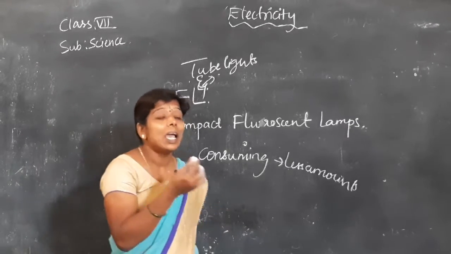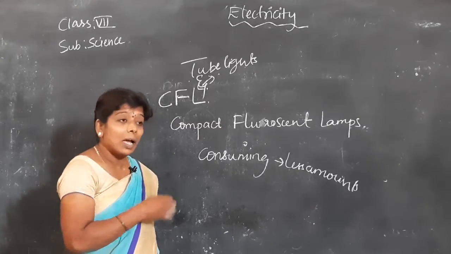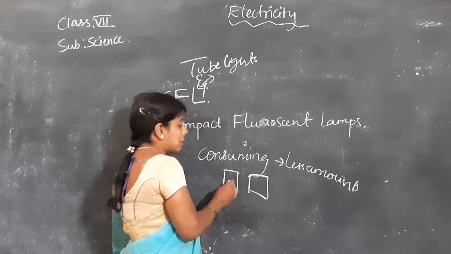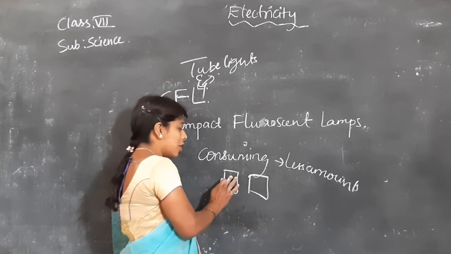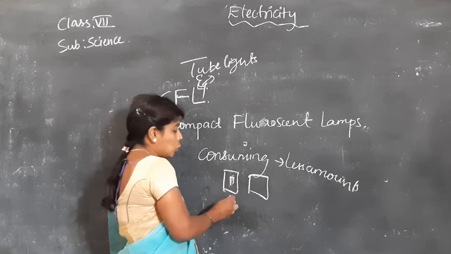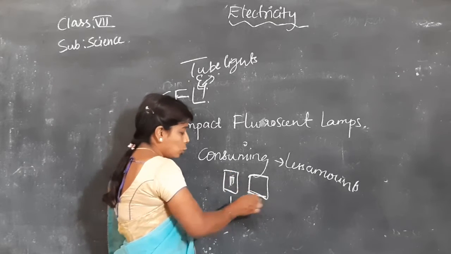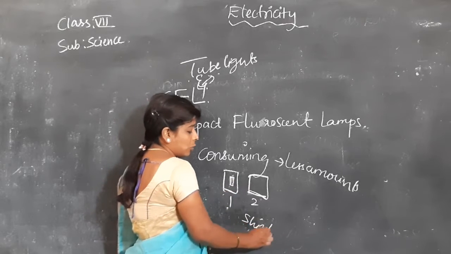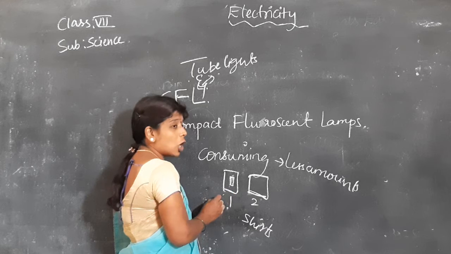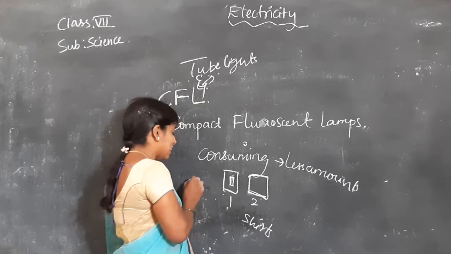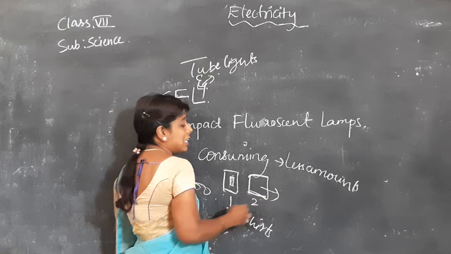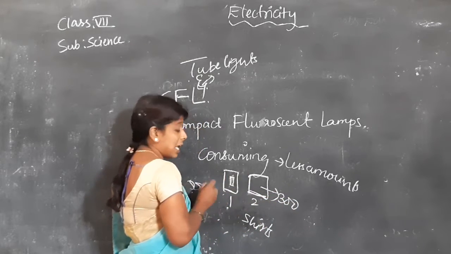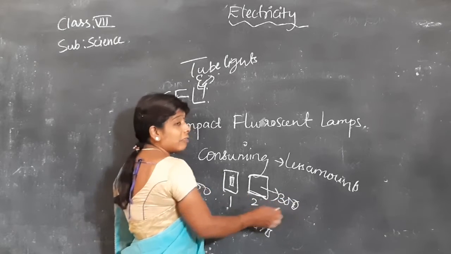Suppose you want to buy an item, and the quality is better in one shop. Suppose you want to buy a shirt, and there are two shops. In one shop, the shirt rate is 500. In another shop, he said it is 300. Same shirt, same quality. So which one will you prefer?